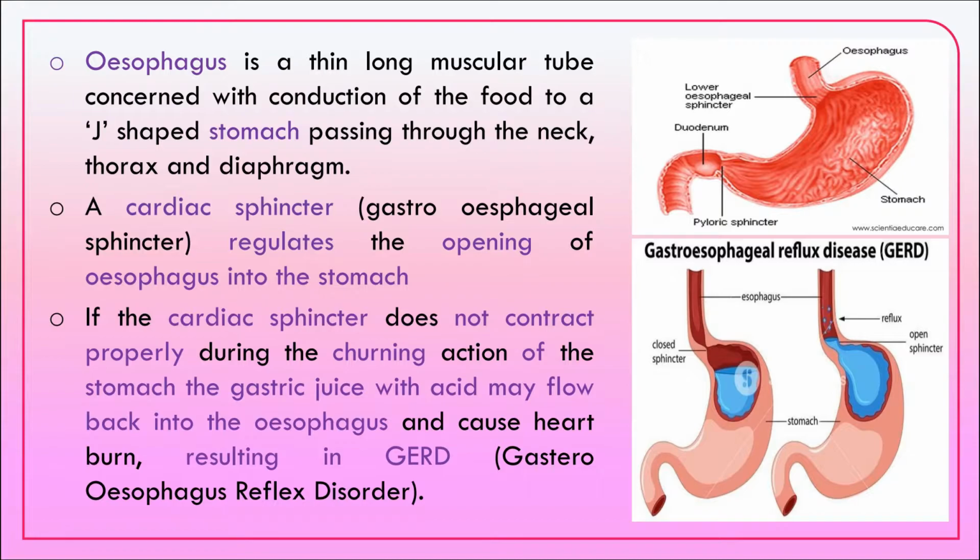If the cardiac sphincter does not contract properly during the churning action of the stomach, the gastric juice with the acid flows back into the esophagus and causes heartburn, and this is called GERD or gastroesophageal reflux disorder.